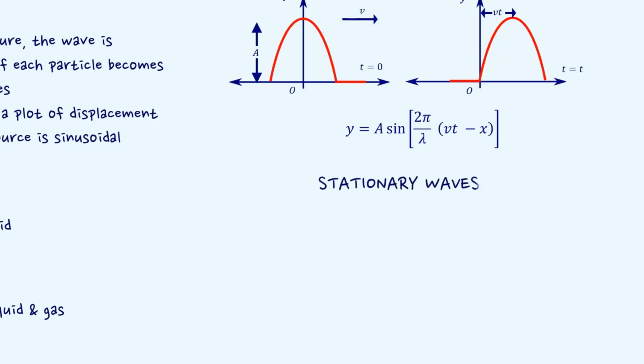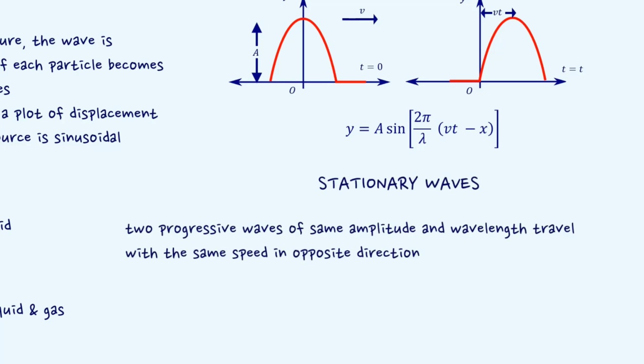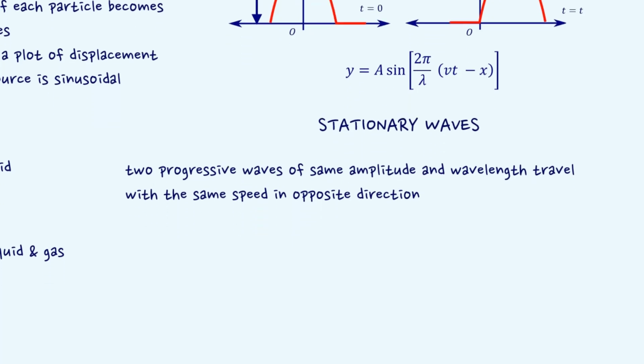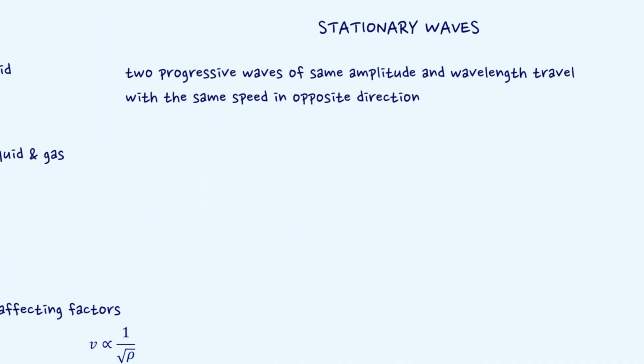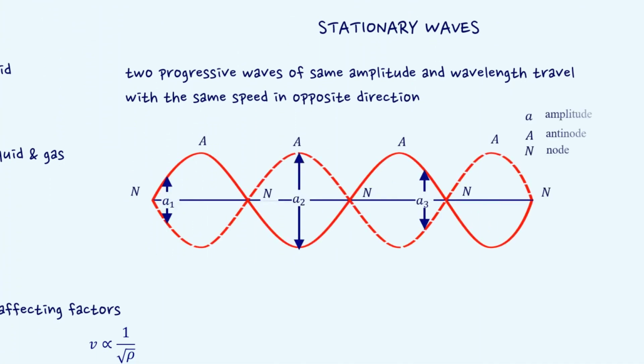When two progressive waves of the same wavelength and amplitude travel with the same speed along the same straight line in opposite directions, these waves interfere to produce stationary waves or standing waves. The following illustration shows the formation of a stationary wave. The expression representing the stationary waves is y = 2a cos kx sin ωt.